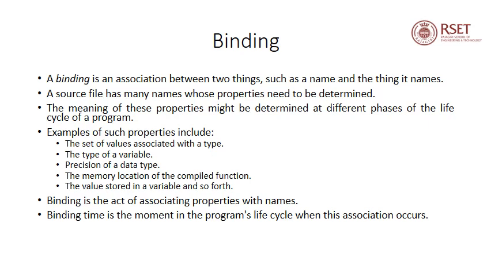A source file has many names whose properties need to be determined. The meaning of these properties might be determined at different phases of the life cycle of a program. Examples of such properties include the set of values associated with a type, the type of a variable, the precision of a data type, the memory location of the compiled function, the values stored in a variable, and so forth. Binding is the act of associating properties with names. Binding time is the moment in the program's life cycle when this association occurs.